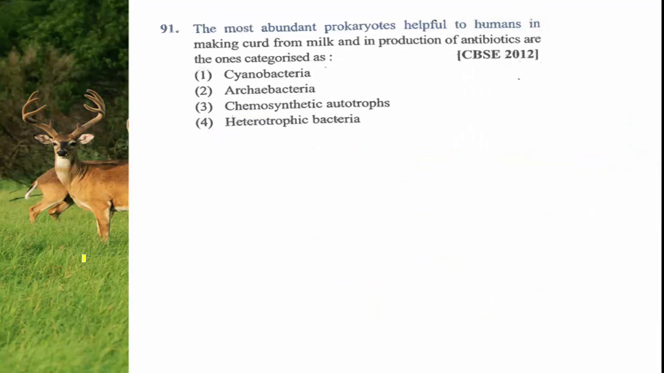The most abundant prokaryotes helpful to humans in making curd from milk and production of antibiotics are the ones categorized as cyanobacteria, archaebacteria, chemosynthetic autotrophs and heterobacteria. So what is the given question?